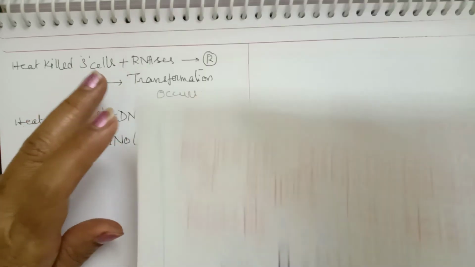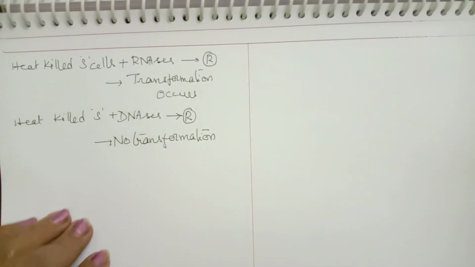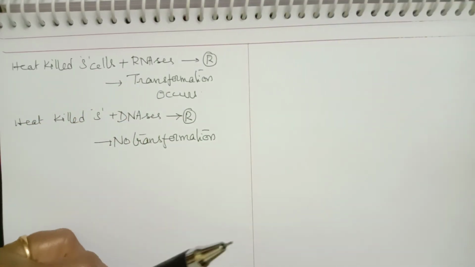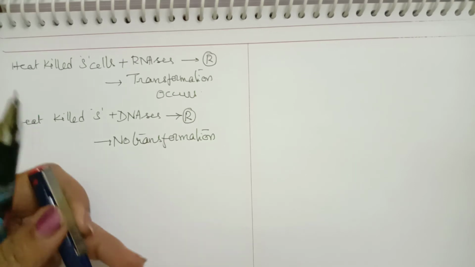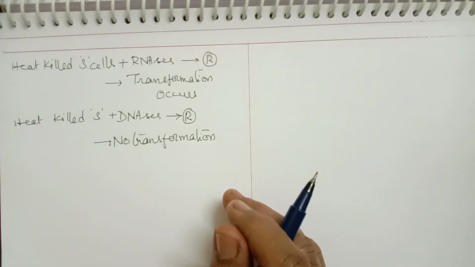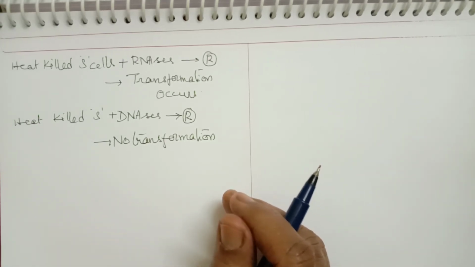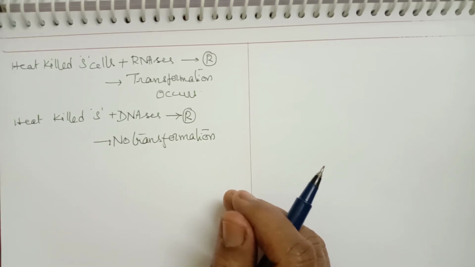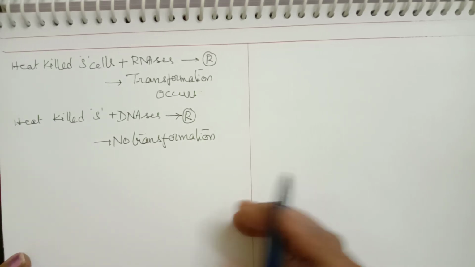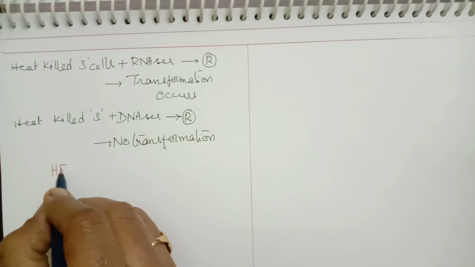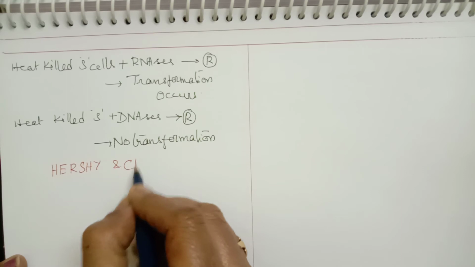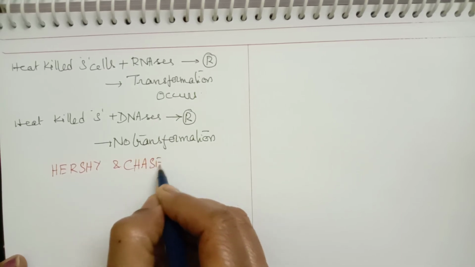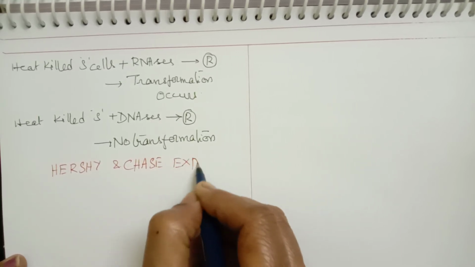Now the third experiment, which confirms further that DNA is genetic material. The third experiment is called the Hershey and Chase experiment.